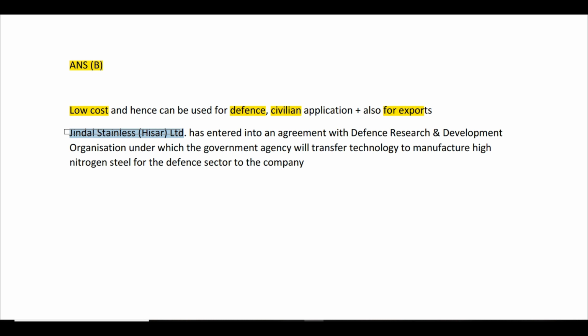And why the fourth statement is incorrect is because we get to see Jindal Stainless Limited, which makes stainless steel. It has entered into an agreement with DRDO, under which DRDO will be transferring technology so that it can be used to manufacture high nitrogen steel for the defense sector. So basically, to make use of this type of steel in the defense sector, the technology will be transferred by DRDO to Jindal Stainless Limited.